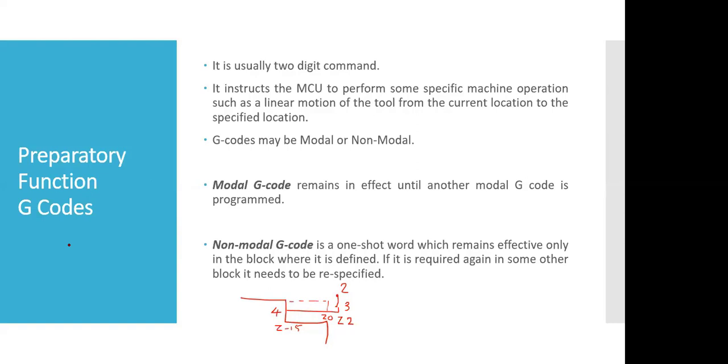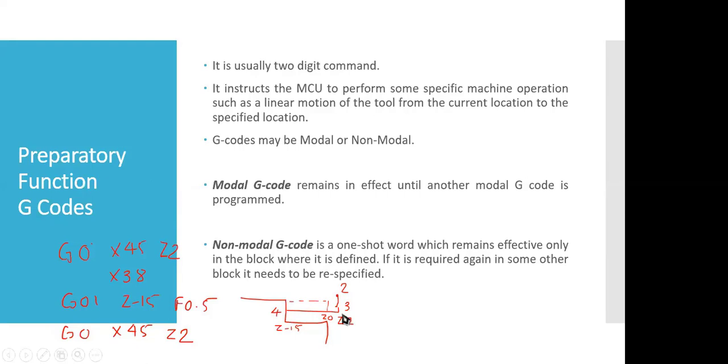The program is like: G0 X45 Z2, then we wrote X38, then we wrote G01 Z minus 15 F0.5, and then we wrote G0 X45 Z2. So that was the program that we wrote.